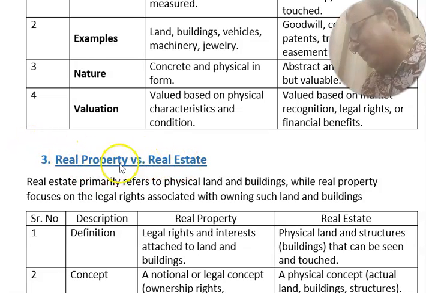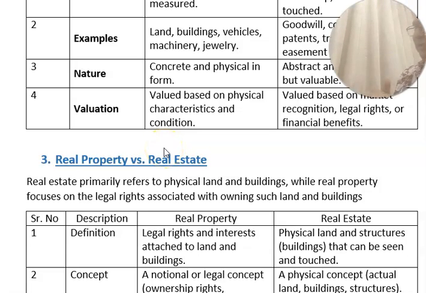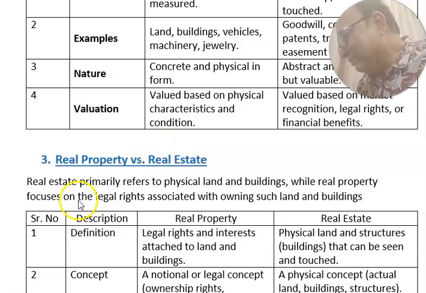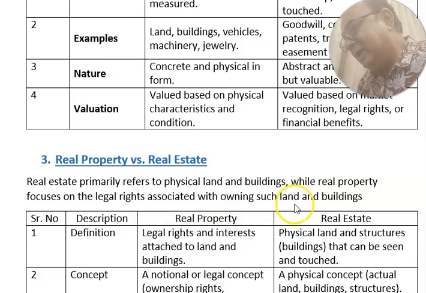And third, what is real property and real estate? What is the difference between real property and real estate? They look like the same terms, nothing looks different, but actually both are different things. Real estate primarily refers to physical land and buildings, while real property focuses on the legal rights associated with owning such land and buildings.